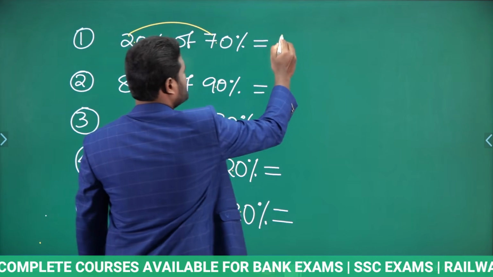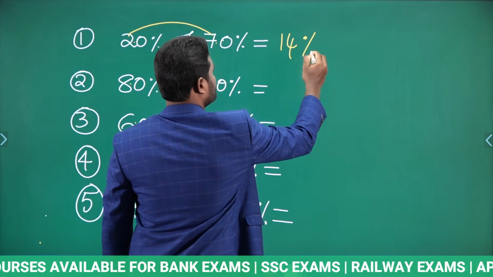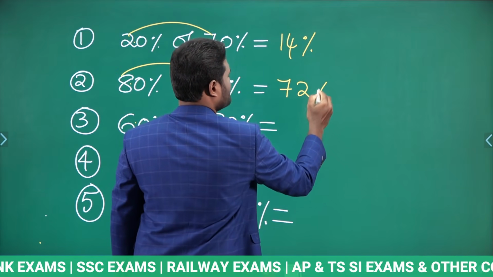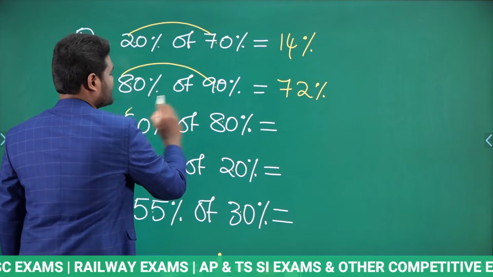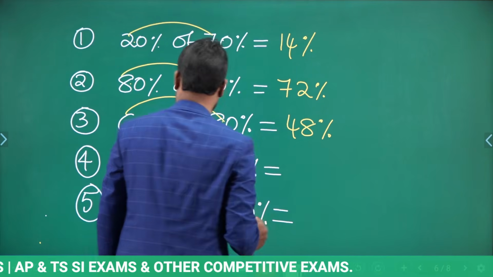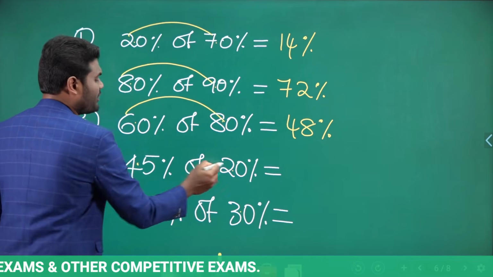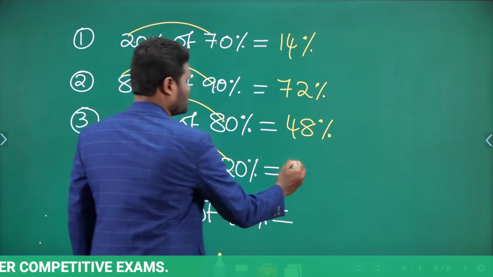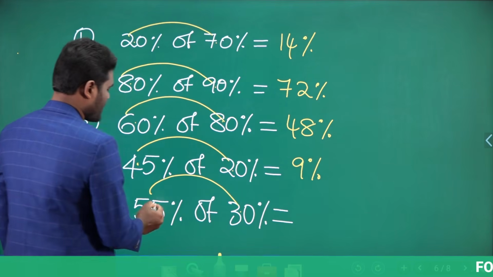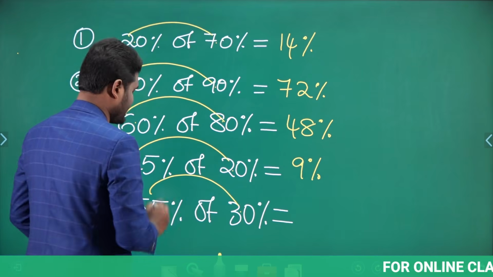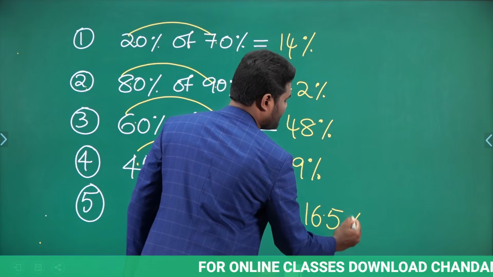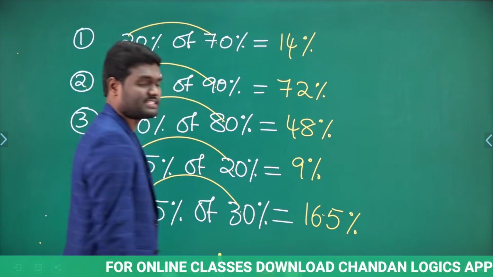2 sevens, how much? 14. So this is 14%. Next, 8 9 times, how much? 72. Now this is 72%. Next, 6 8 times, how much? 48. Now this is 48%. Now observe here, this is 4.5, this is 2. 4.5 into 2, now this is going to be 9%. Similarly, if you observe here, 5.5 into 3 is nothing but 16.5%. Okay. So very simple.